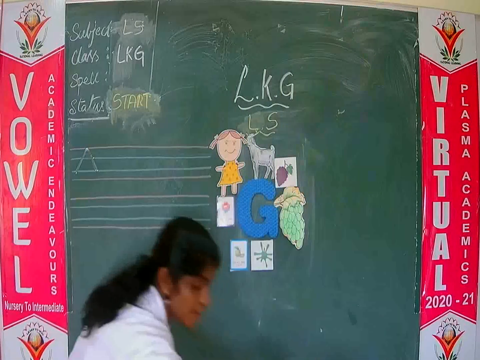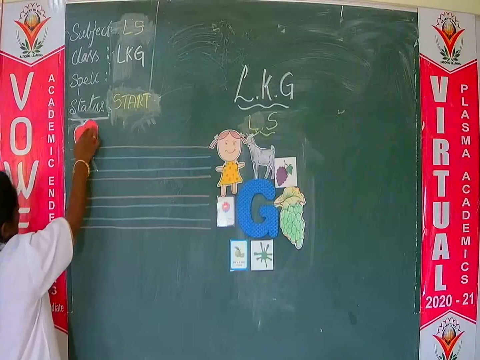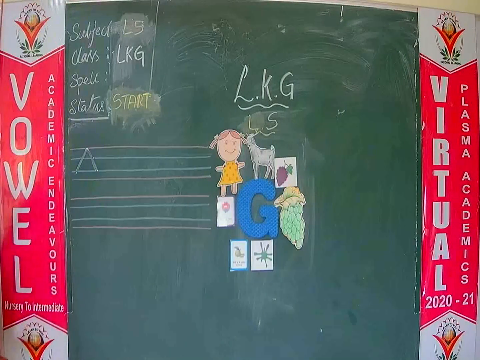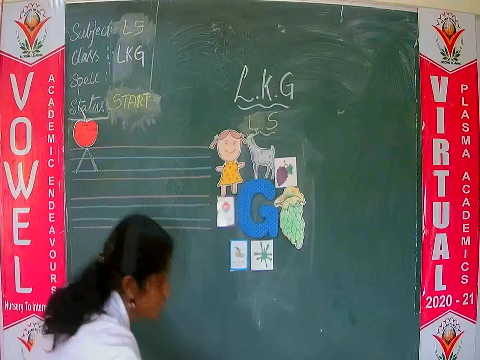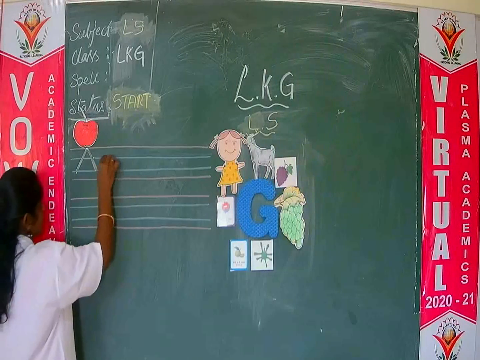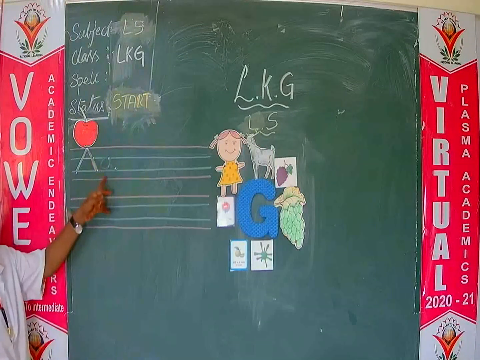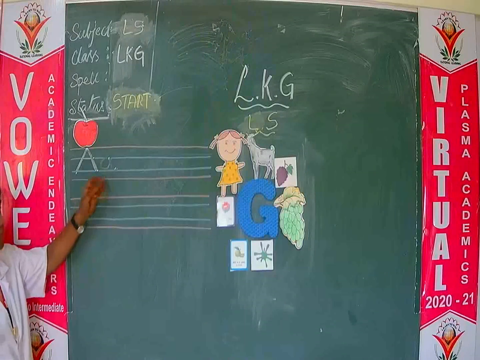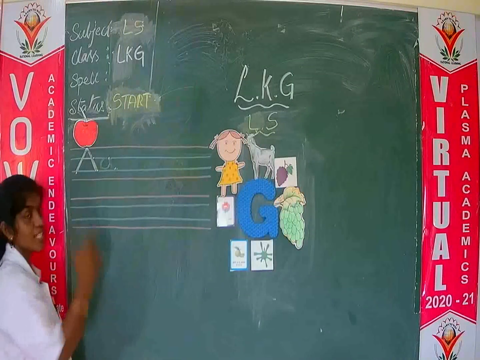What is the sound of letter A? A for apple. And how to write small a? Which curve should we write first? Write a circle, and then a small slanting line. A circle within 2 blue lines and a small slanting line. This is small a. Capital A and small a. A for apple. A after which letter?